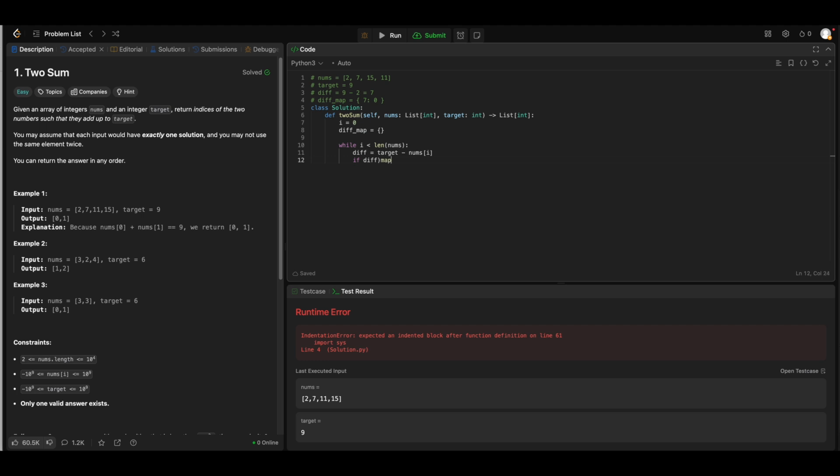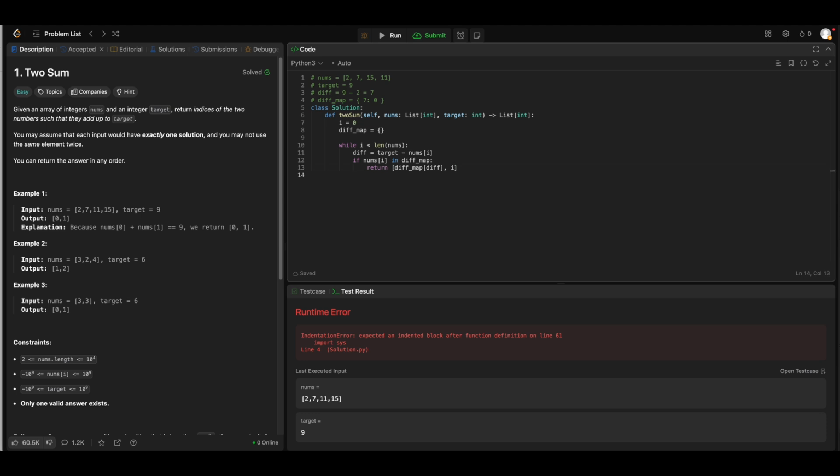So if nums of i is in the diff map, and if that's the case, I return the index where I found the diff, and my current index. Yep, this should do it.